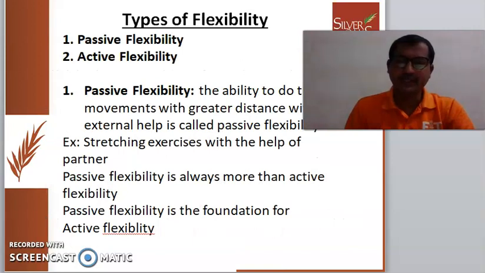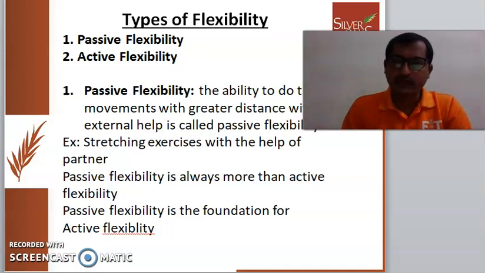Types of flexibility. There are two types of flexibility: passive flexibility and active flexibility. Passive flexibility, the ability to do movements with greater range with external help, is called passive flexibility. That means you are taking the help of your partner or your co-athlete and stretching your muscles as much as you can, in the greater range for a longer movement. That is called passive flexibility.